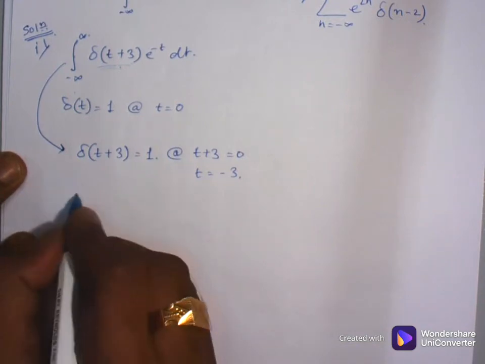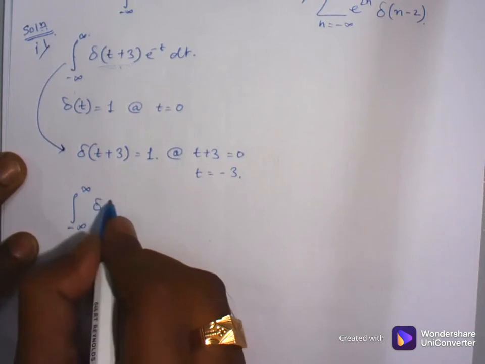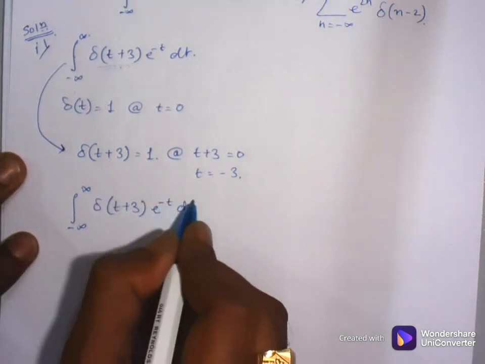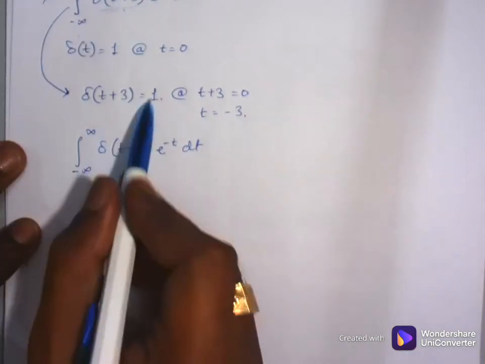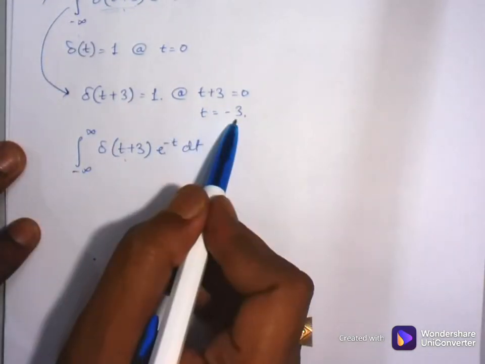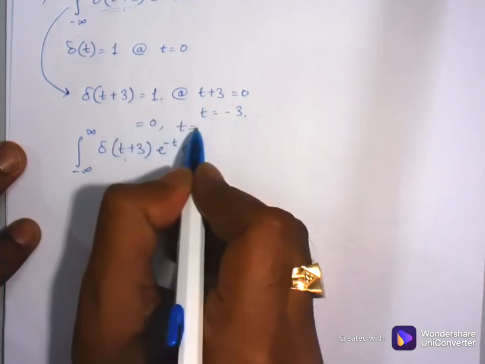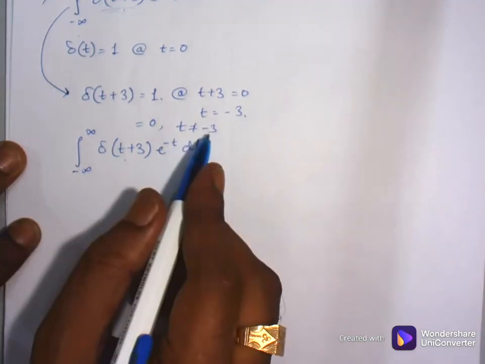So now the solution will be the integral from minus infinity to plus infinity of delta of t plus 3 times e to the power minus t dt. Now what is the value? This is 1 at t equal to minus 3, and this is 0 for t not equal to minus 3, so we will only consider t equal to minus 3.